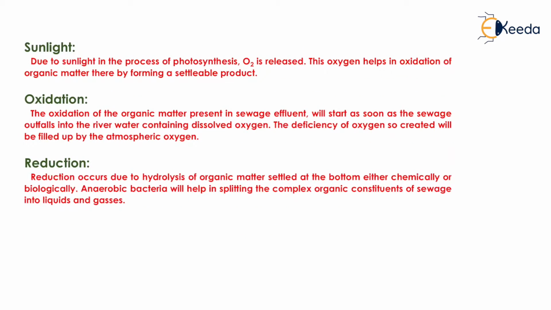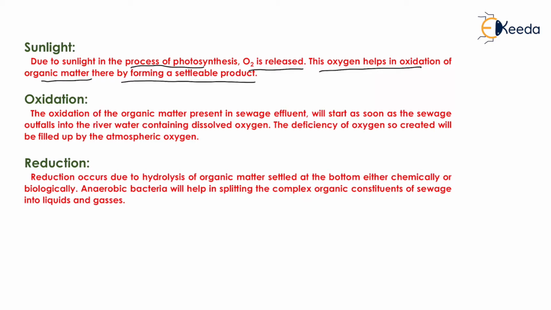Now the next process is the sunlight. Due to sunlight in the process of photosynthesis, oxygen is released. When the sunlight strikes on the water surface of river, what will happen? This sunlight will be utilized by the algae, which are microscopic plants, and they will do their photosynthesis reaction. Due to this photosynthesis process, oxygen is released in that river, and this oxygen is consumed by the microorganisms and they will do the decomposition of organic matter aerobically. This oxygen helps in the oxidation of organic matter, thereby forming a settleable product. That's why we get the self-purification of river by the sunlight process also.